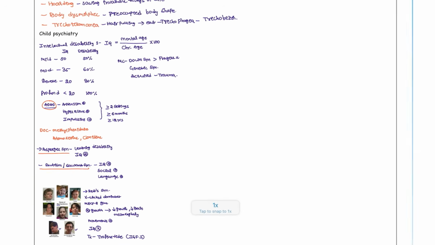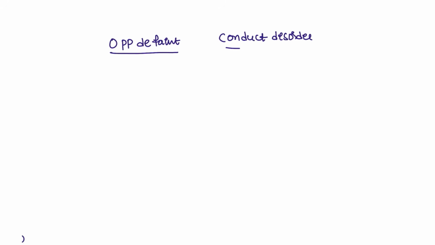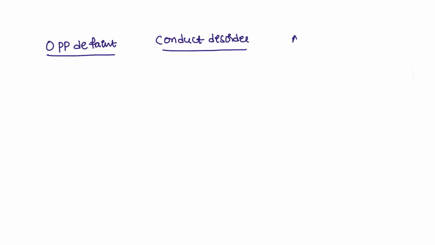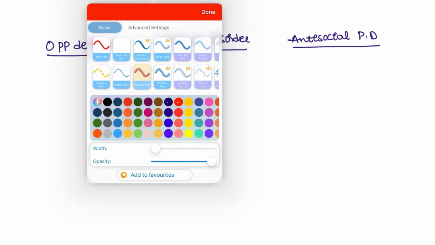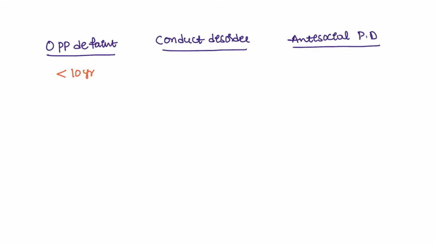Next, I will be differentiating between three important disorders. Okay, three important disorders. We have oppositional defiant disorder, conduct disorder, and antisocial disorder. Antisocial is a personality disorder, right? Let's see the differences. So oppositional defiant disorder is less than 10 years. This is more than 10 years. And this is more than 18 years. So this patient will be having temper tantrums.